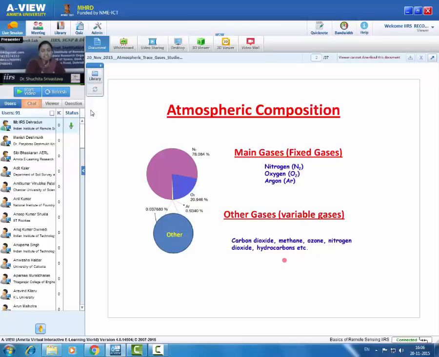Few of these gases can act as greenhouse gases. Greenhouse gases are those gases which absorb terrestrial infrared radiation and contribute for the radiative budget of Earth. Few gases can act as pollutants. Few gases can act as oxidants. So these are variable gases which vary with space and time but having very important implication in Earth's climate.